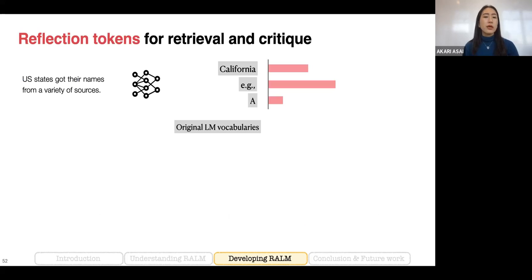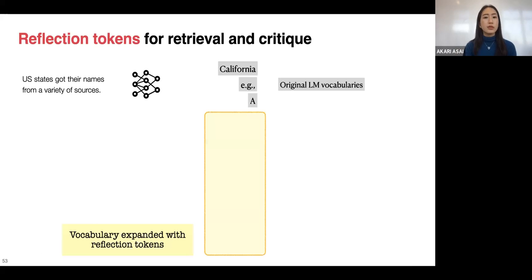Then how does it work? We train this Self-RAG model by expanding the original vocabulary, and the model learns to predict both normal output and words from this expanded vocabulary. In a normal language model, we typically have a fixed-size vocabulary, and the model predicts the probability of each subword token given different prompts. So here, given the sentence "US states got their names from a variety of sources," the model may put the highest probability on, for example, a certain subword, and we pick this subword as the continuation.